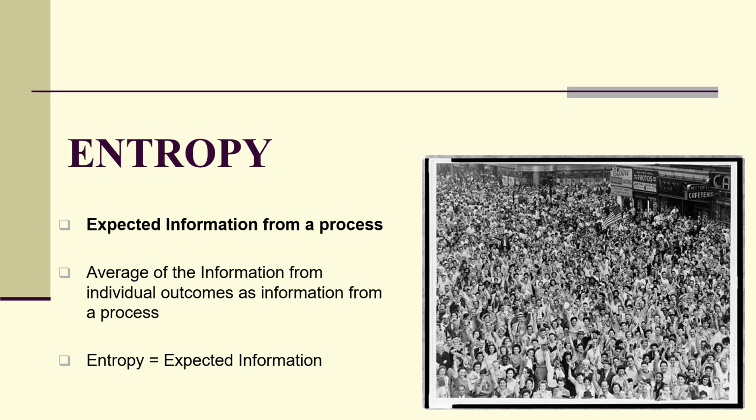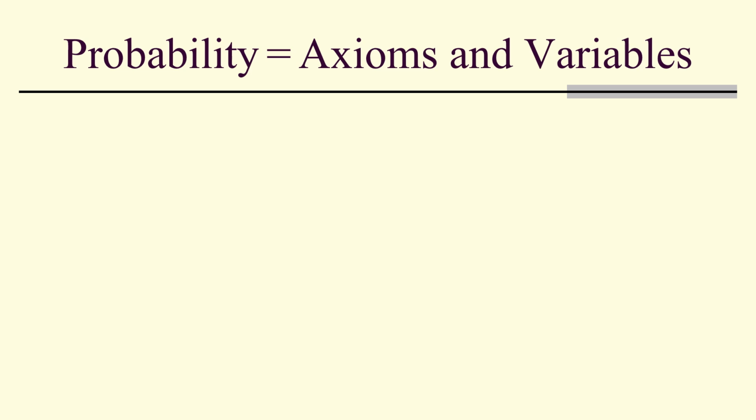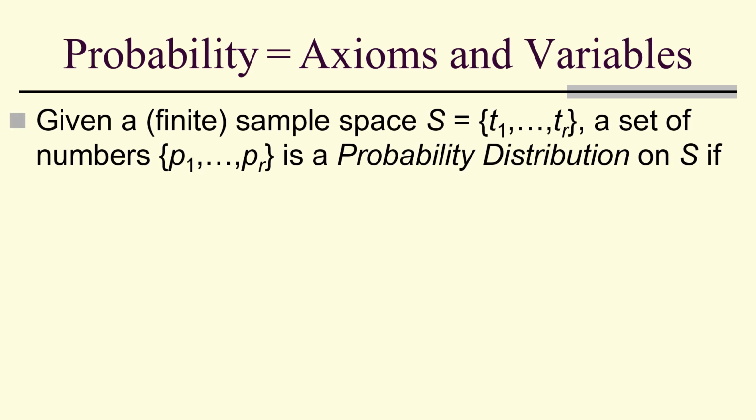Entropy, expected information from a process. So probability comes down to axioms and variables. Given a finite sample space S equals T1 to TR, a set of numbers P1 to PR is a probability distribution on S if axiom 1, the P sum to 1.